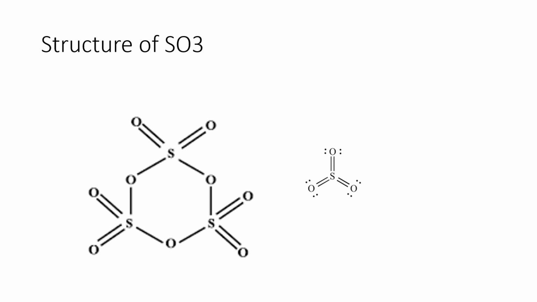It is stable up to 27 degrees centigrade and melts at 62.3 degrees centigrade. Beta sulfur trioxide is fibrous in appearance and is a polymer of sulfur and oxygen. It too has no dipole moment.